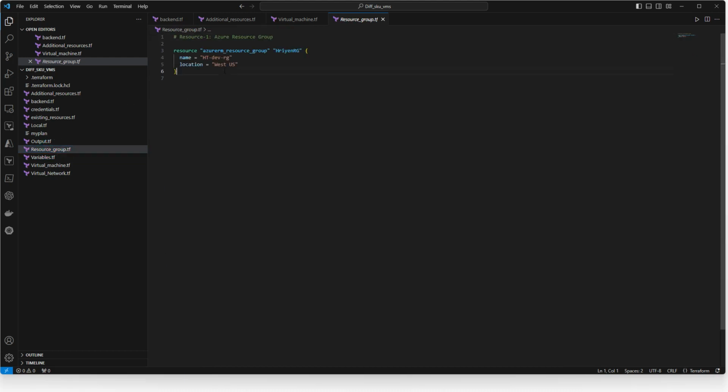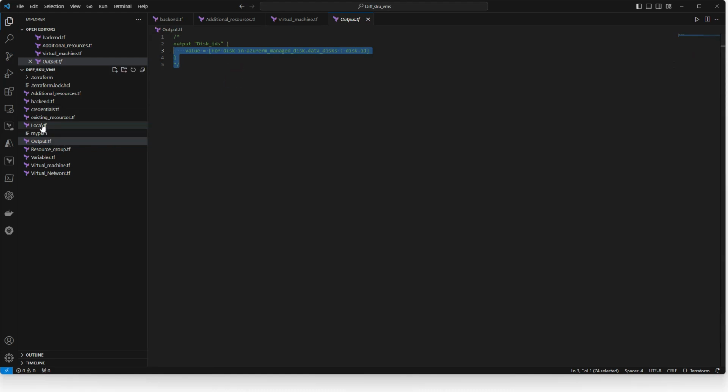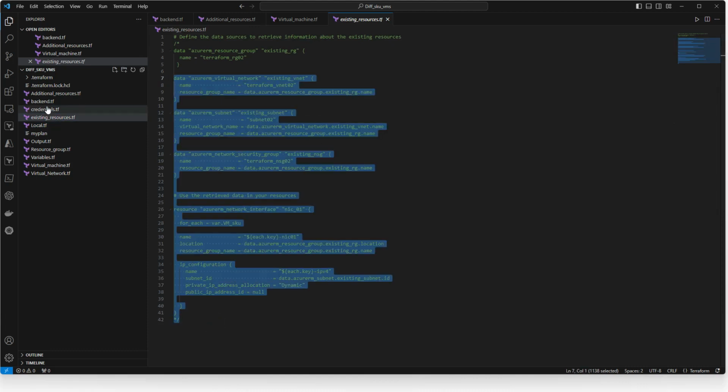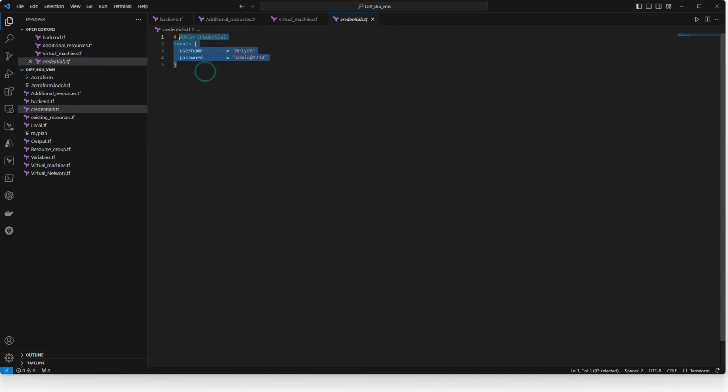All right. Now is your resource group. The resource group is nothing much here, just a normal resource group. Then outputs also, if you want, you can define. In my case I didn't do much, but normally it is recommended. And locals we have. I have defined my port here. I have exported a particular port, which I'm going to use in my NSG here. You can ignore this one, it is for another purpose. And this is the credential.